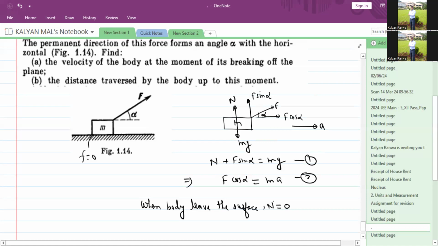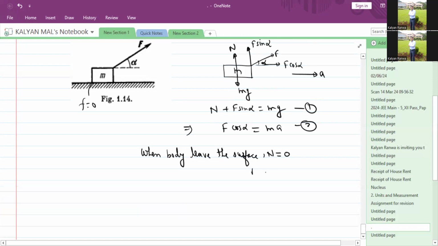So N becomes 0, and equation 1 becomes F sine alpha equal to mg. So the force becomes F equal to mg upon sine alpha.